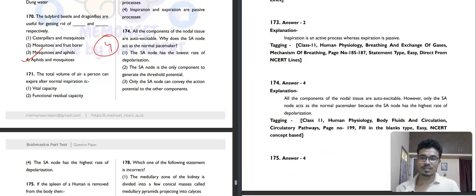All the components of the nodal tissue are autoexcitable. Why does the SA node act as normal pacemaker? Yes, this is a very good question. The answer is easy, but this question can be asked in 2025. It is called the pacemaker because the SA node has the highest rate of depolarization, almost 72 to 80. So here the fourth option will be your correct answer.